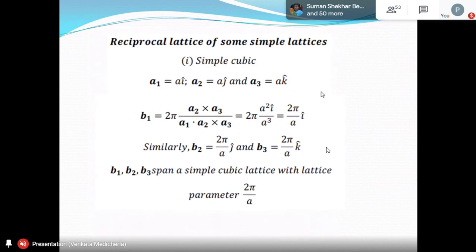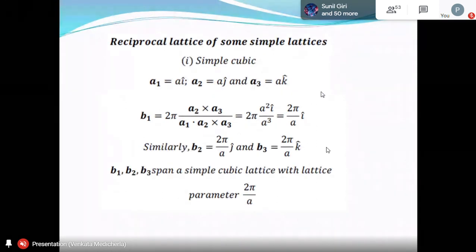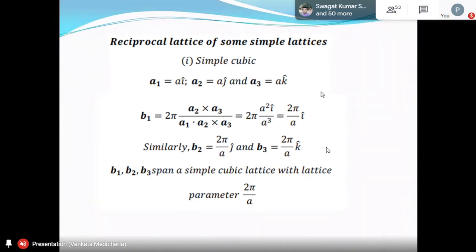Now let us find some simple reciprocal lattices for simple structures. What is the simplest structure we have? The simplest one is simple cubic, right? Now I want to find the reciprocal of the simple cubic lattice. That's the reason I have told you these vectors already: A1 is equal to a i cap, A2 is equal to a j cap, A3 is equal to a k cap.